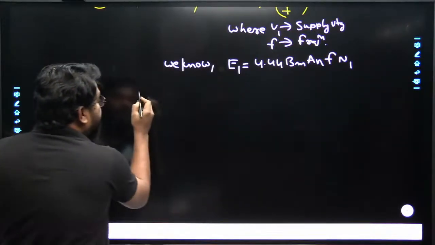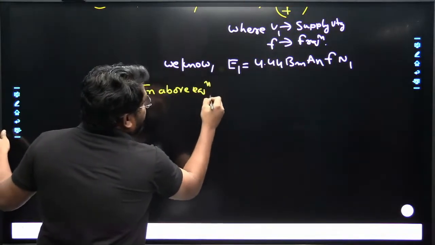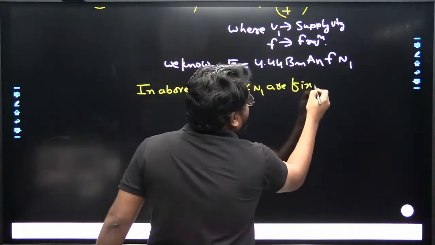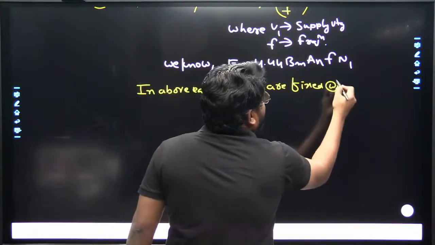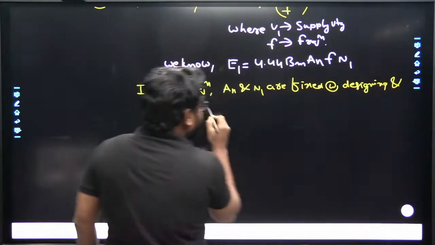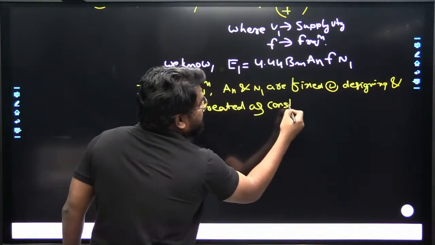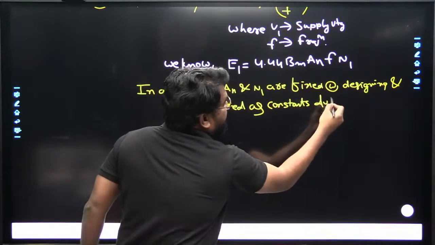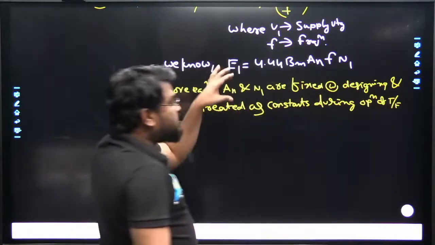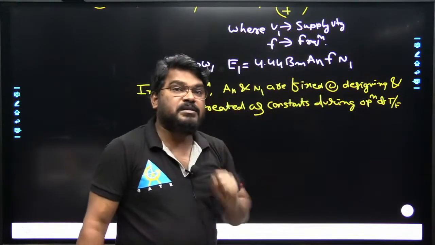So in the above equation, A and N1 are fixed at the time of designing, and these are treated as constants during operation of the transformers. All of you clear? These two are fixed at the time of designing and treated as constants during operation of the transformer.